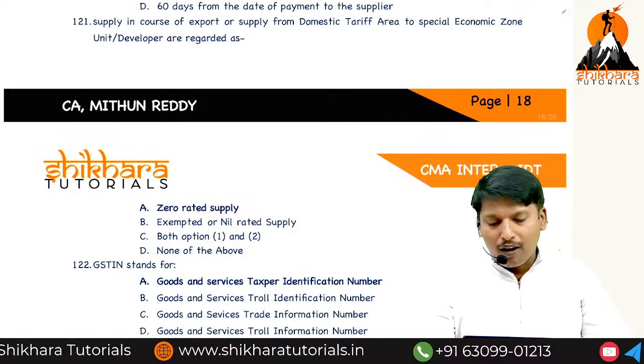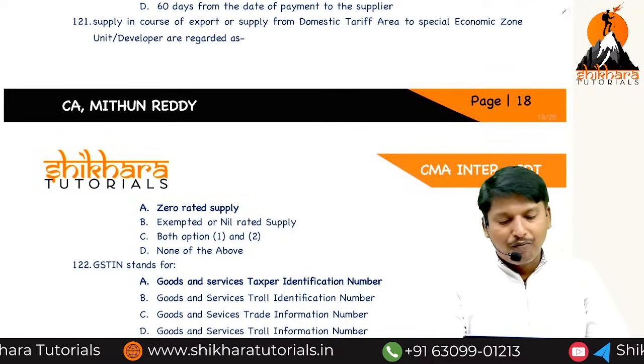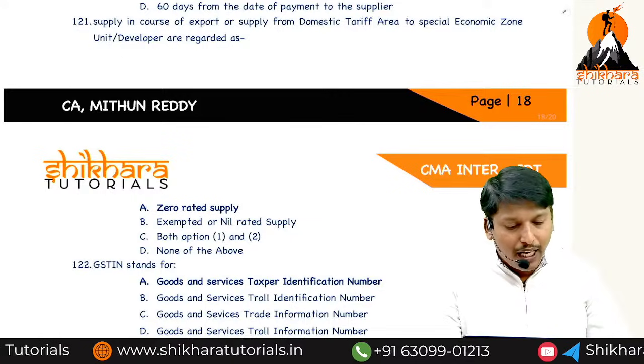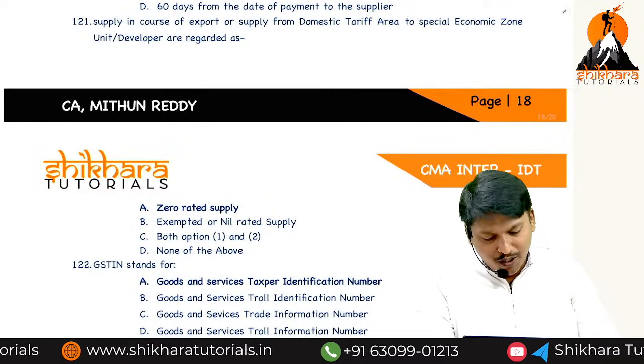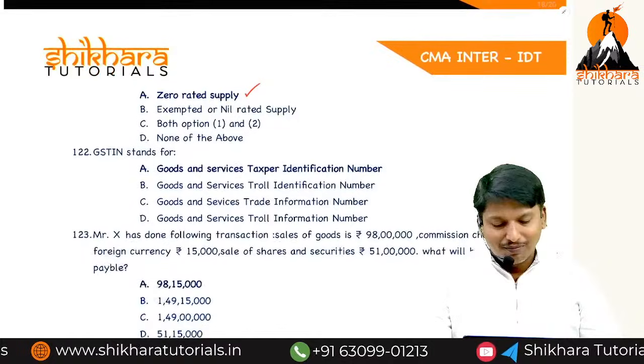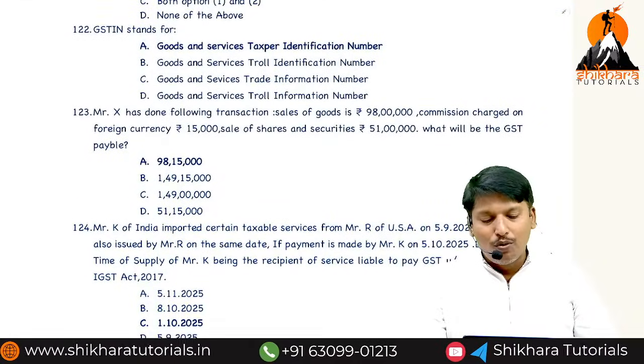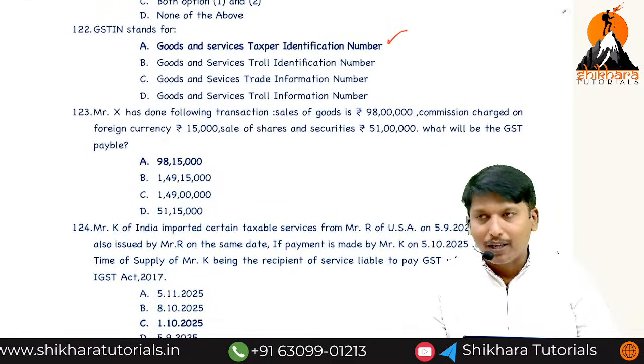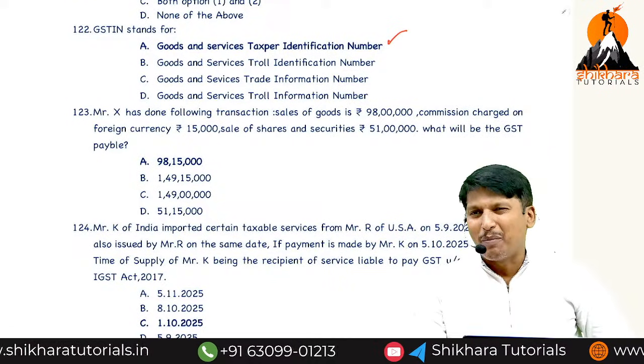Supply in case of export, or supply from the domestic tariff area to an SEZ, is zero rated. GSTIN, Goods and Services Tax Identification Number, is a 15 digit registration number.